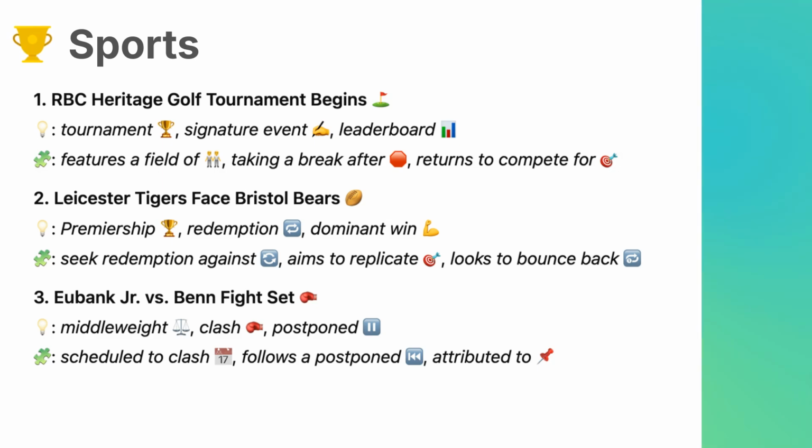Phrases: scheduled to clash, refers to a match that is officially planned to happen. Follows a postponed, indicates the event was previously delayed but is now rescheduled. Attributed to, used to explain the cause of something or to what it is linked.